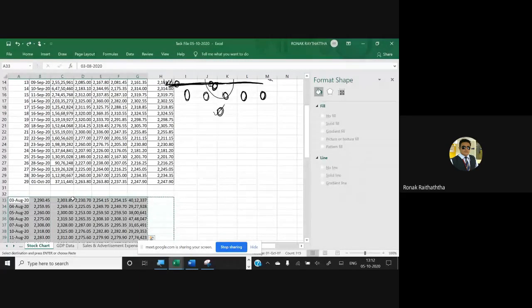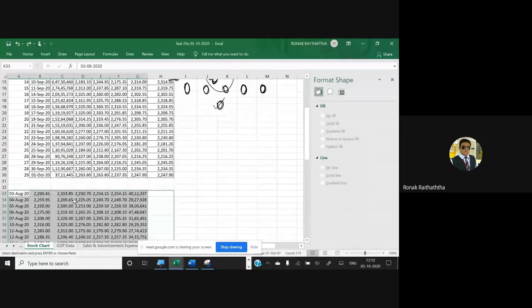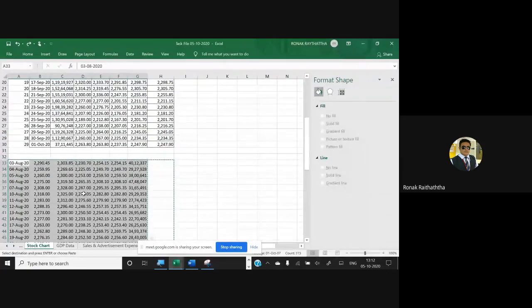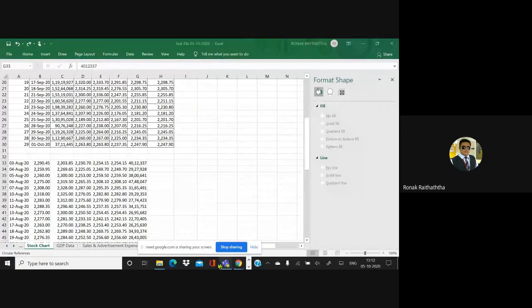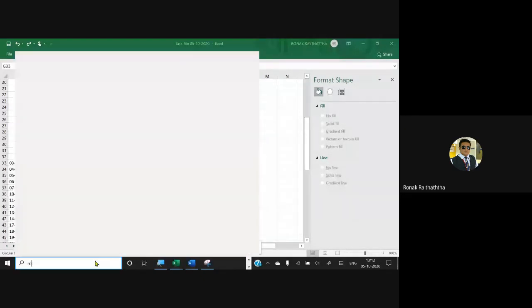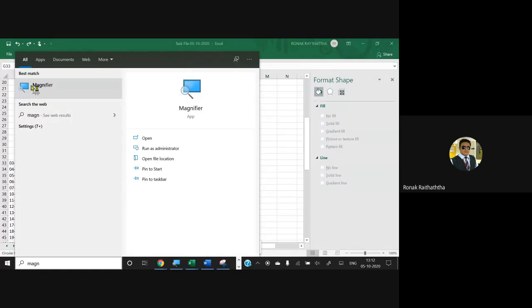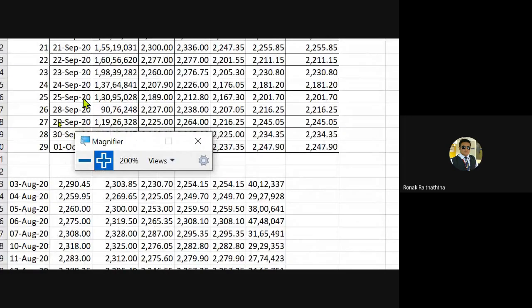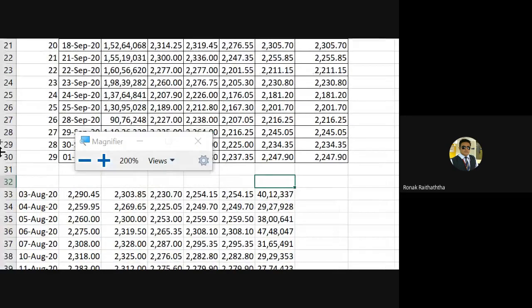This is how the prices were looking, right? Here we have the volume, that is the quantity. Just a minute, let me use the magnifier so that you get it in a better way. So this one is the volume, right? We want volume between date and the first price. If we want the volume between them, then obviously we require one column between the two.